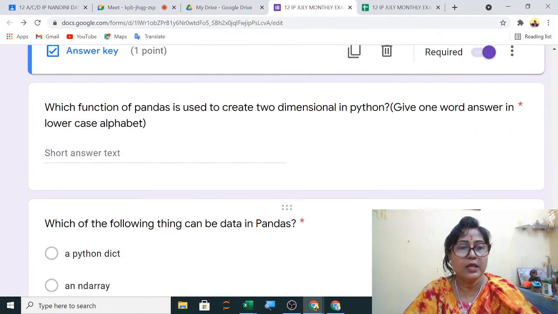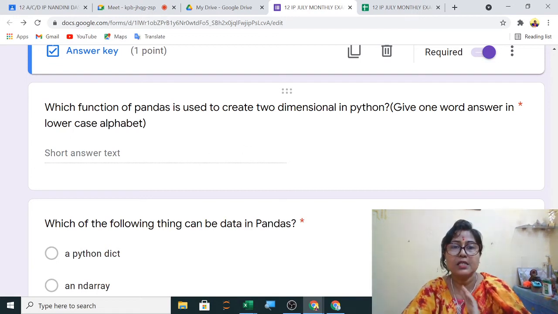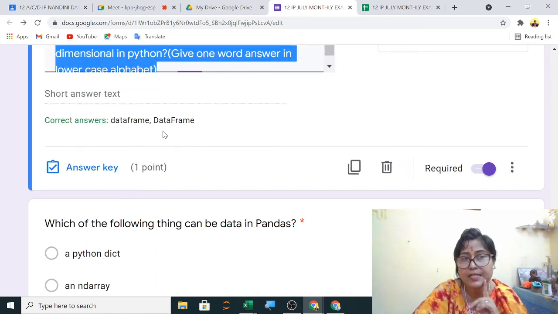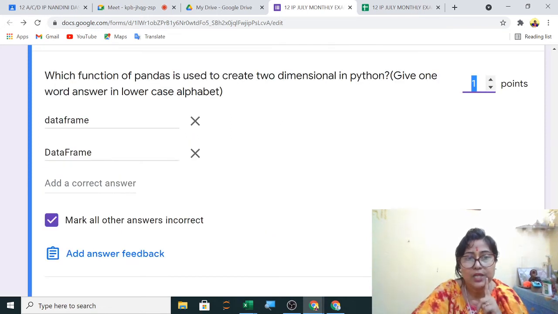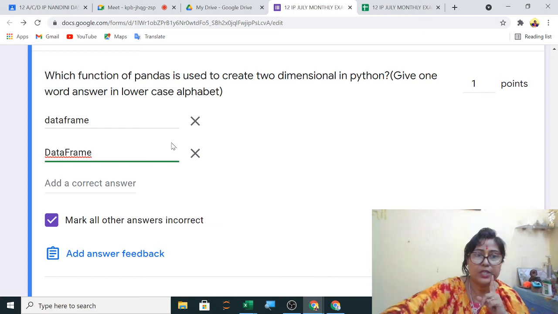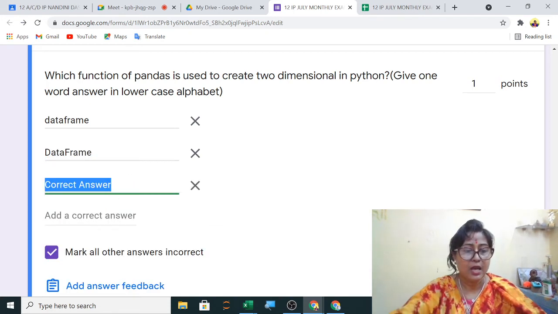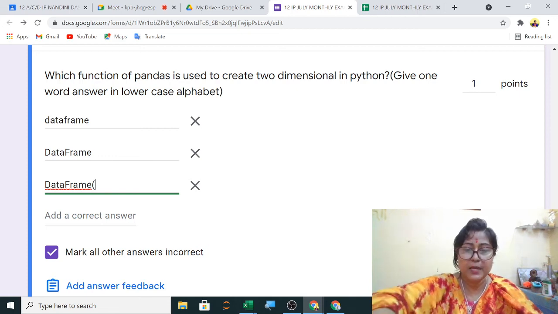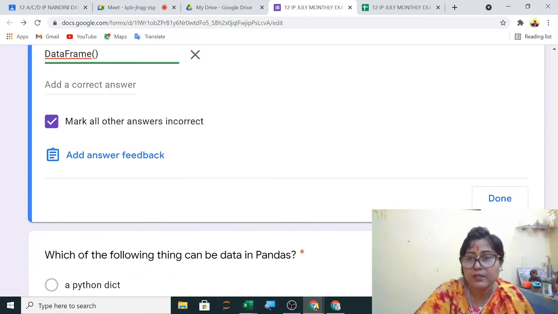Now next one is your, which function of pandas is used to create two-dimensional? So data frame you will write. Now here one word answer in lowercase. Normally data frame function D and F is capital. So here what we are doing is, if you are mentioning function here, so I will write then with parenthesis. If you want to write then data frame, data frame with parenthesis. So this also it will give marks.